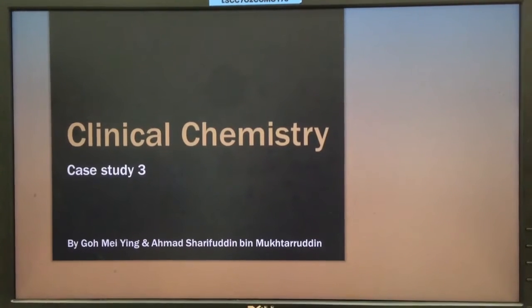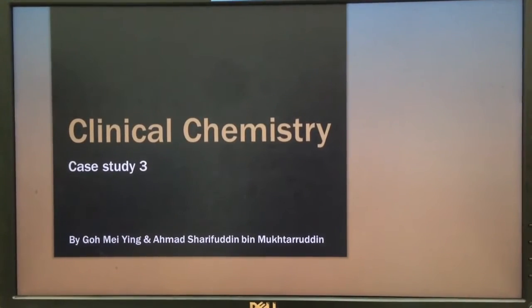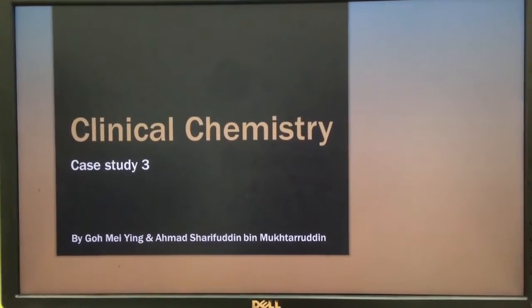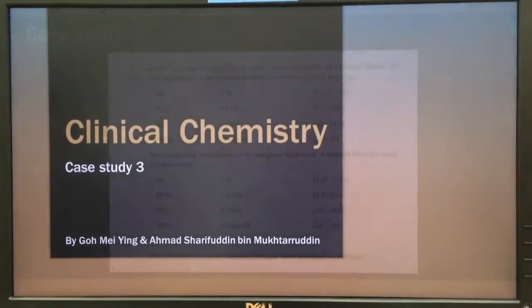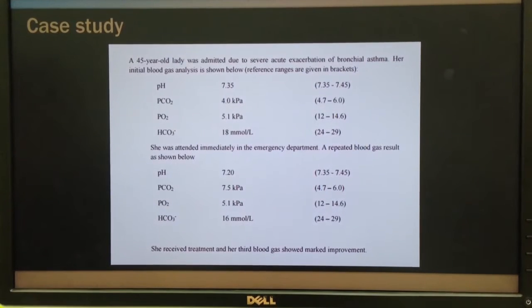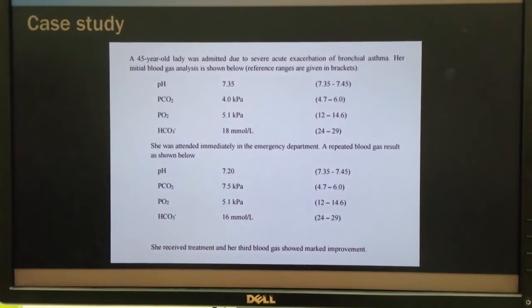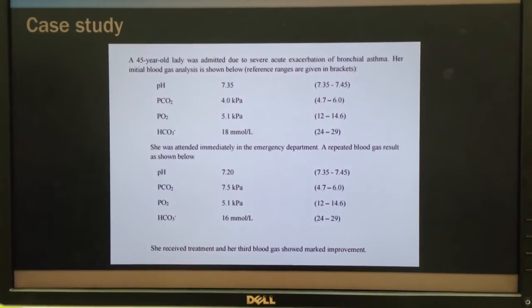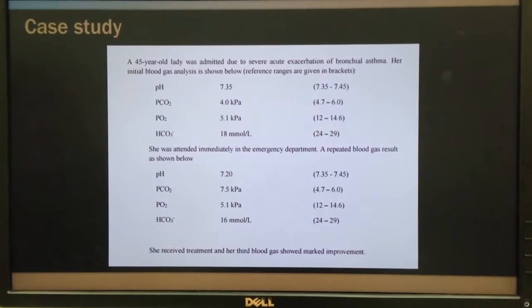Okay, today me and my partner Ahmad will be presenting on case study number 3. So, what we have here is a 45-year-old lady who was admitted due to severe acute exacerbation of bronchial asthma.